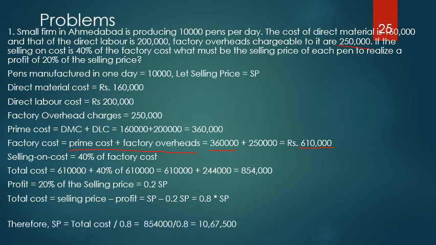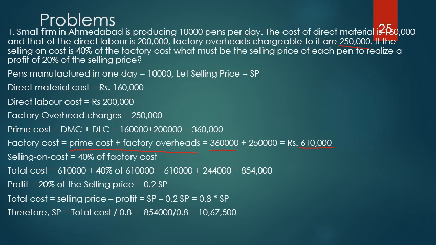So let me substitute the values now. It becomes 8,54,000 divided by 0.8, and hence the selling price comes out to be 10,67,500. For how many pens? For 10,000 pens, not for one pen.